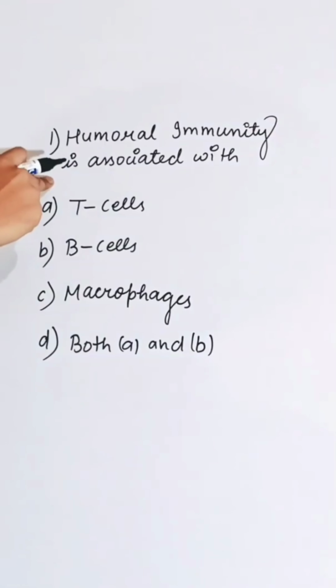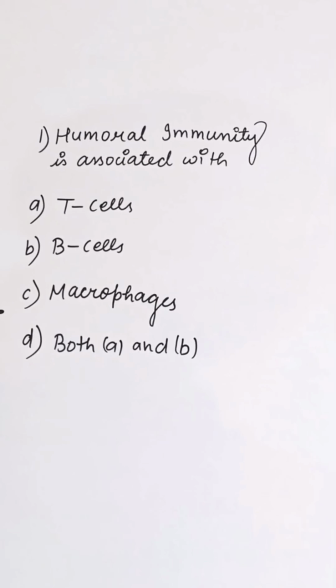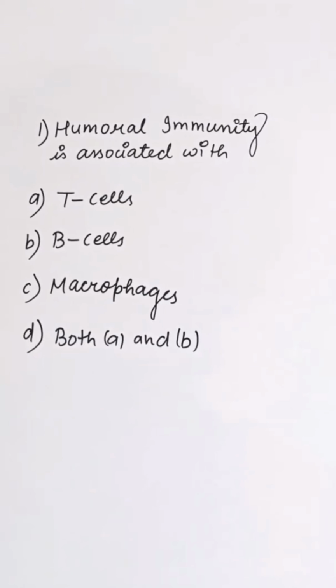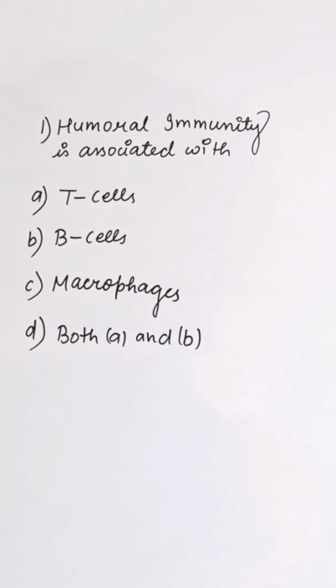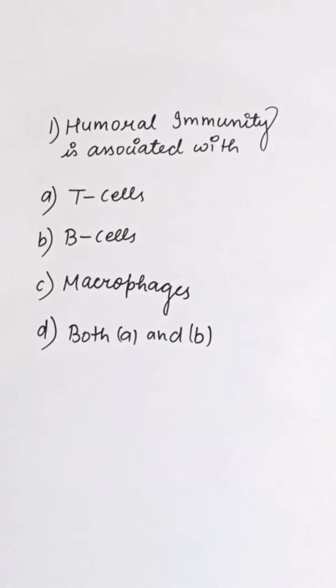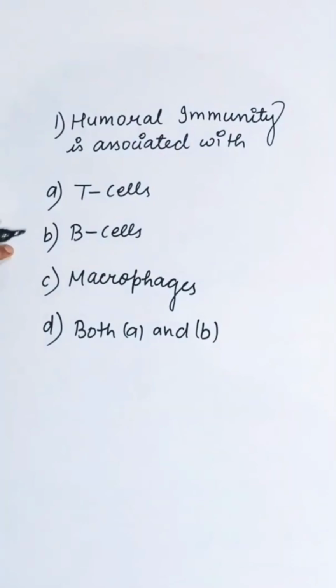Humoral immunity is associated with first option T cell, second B cell, third macrophage, and fourth is both A and B. Humoral immunity consists of antibodies that circulate in the blood and lymph. B lymphocyte produces the antibodies that regulate the humoral immunity. So correct answer is B.